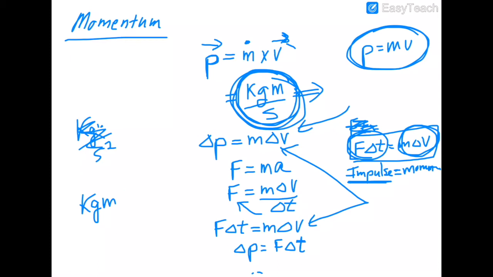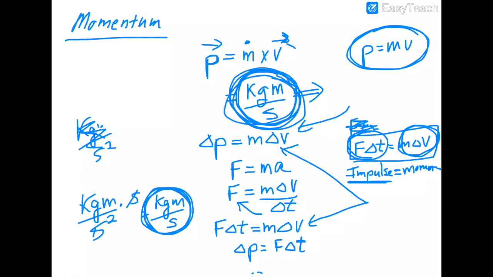Kilogram meter per second squared is a force, times another second. That would cancel a second out, right? And you'd have a kilogram meter per second. That would be the units for impulse, which of course is the same units for momentum. So the units on either side of this impulse momentum theorem are the same.